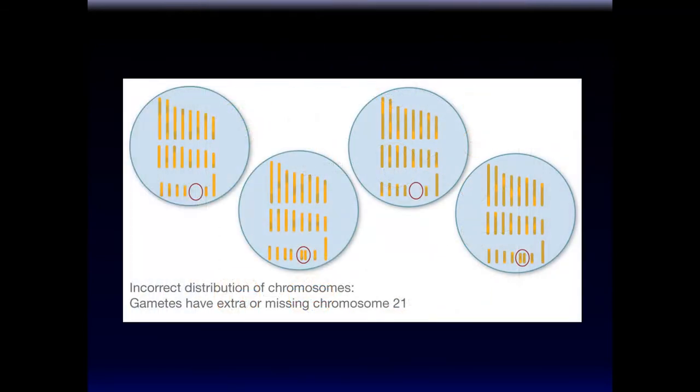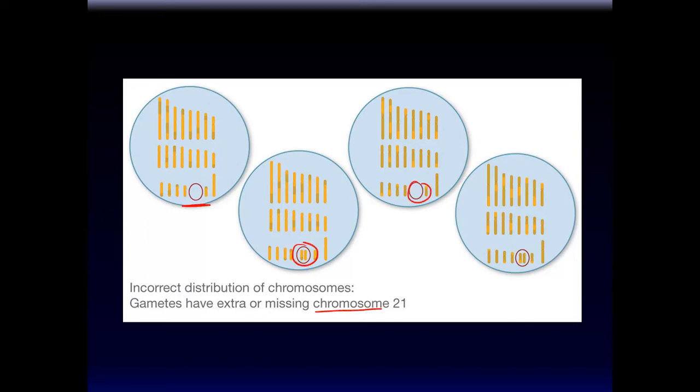And this does happen in real life. So this is an example of a non-disjunction that has occurred in what? Meiosis 1 or meiosis 2? See, none of these cells are normal. So this non-disjunction had to occur in meiosis 1, right? So this results in either one less chromosome or one extra chromosome.